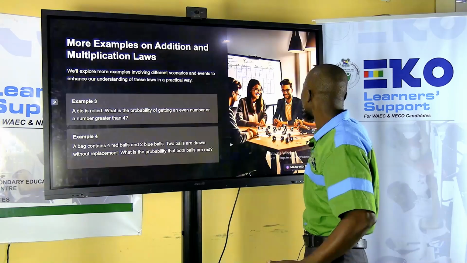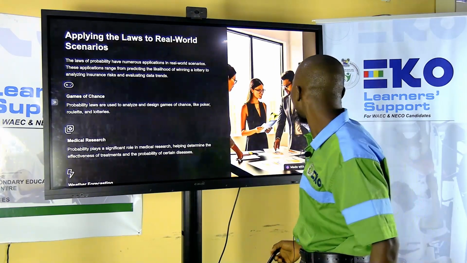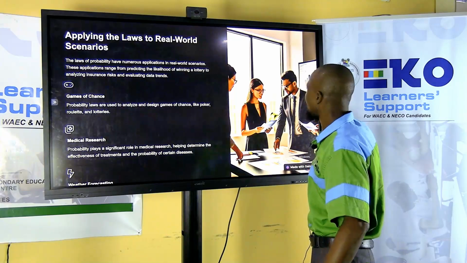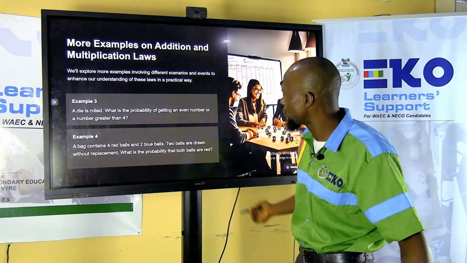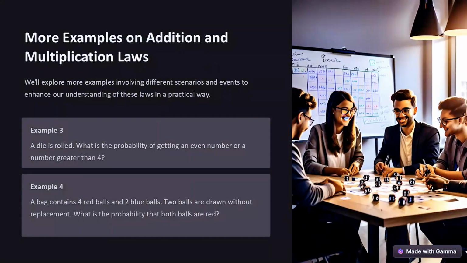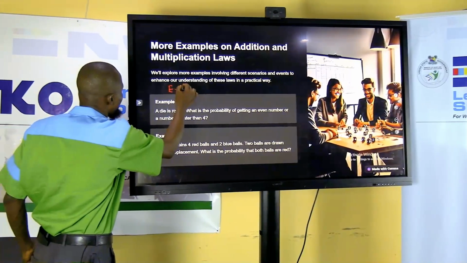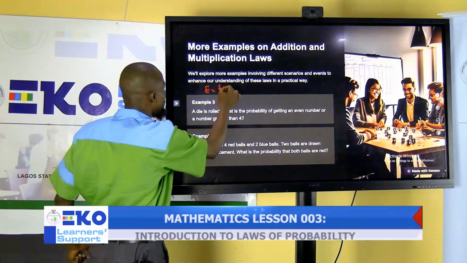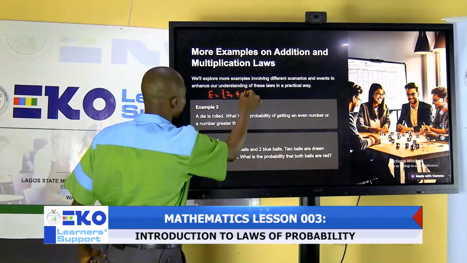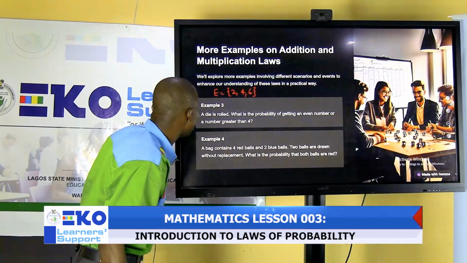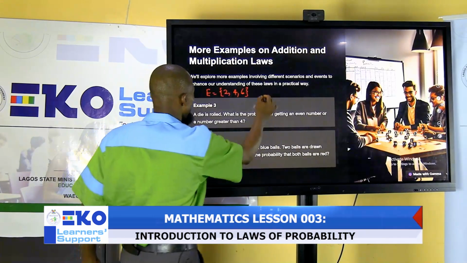So let's look at other, more questions. We have a die is rolled. What is the probability of getting an even number or a number greater than 4? An even number or a number greater than 4. How do we do that? Even number, we have 2, we have 4, we have 6. Or a number greater than 4.